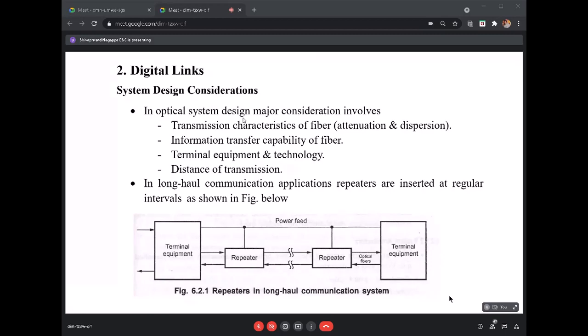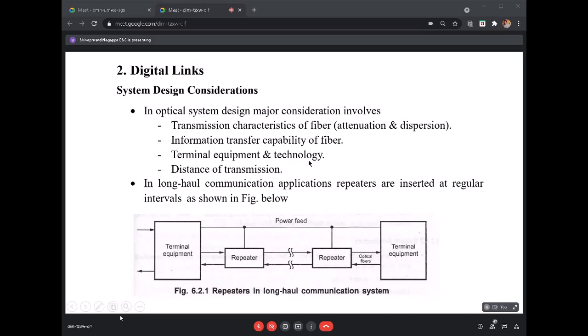Okay, so basically in a general optical system design, the major consideration that we look into is the transmission characteristics of the fiber, that is, the attenuation and dispersion. Then the information transfer capability of the fiber.